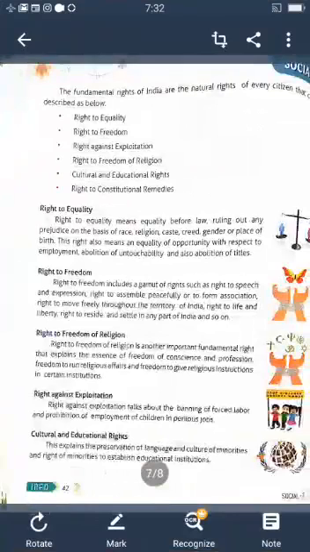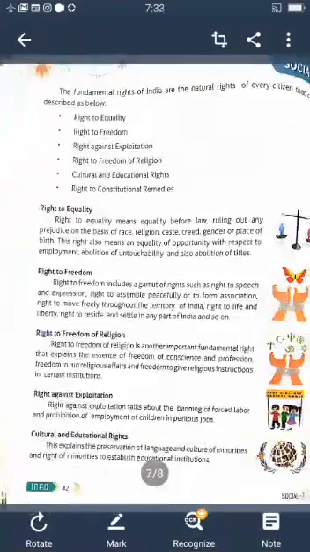These are all the natural rights given by our constitution. How many fundamental rights? 6. Which are they? Right to equality, right to freedom, right against exploitation, right to freedom of religion, cultural and educational rights, right to constitutional remedies. These are all the important fundamental rights.